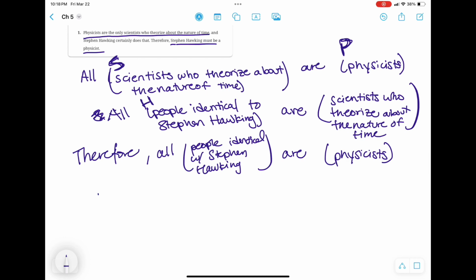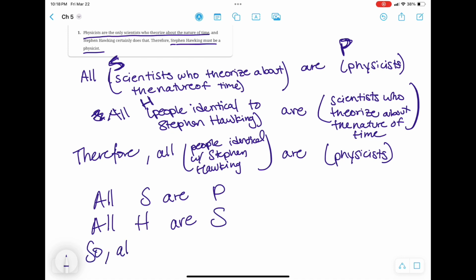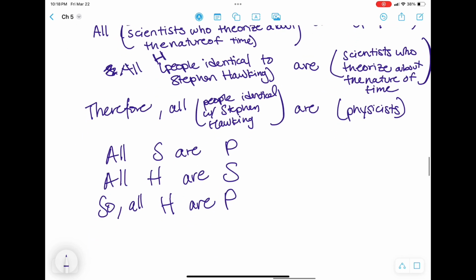Let's assign each term a letter just so we can simplify this argument out. All S are P, all H are S, therefore all H are P. That's going to be a symbolic version of this argument. And this is going to make it easier to check it for validity using the Venn diagram method.